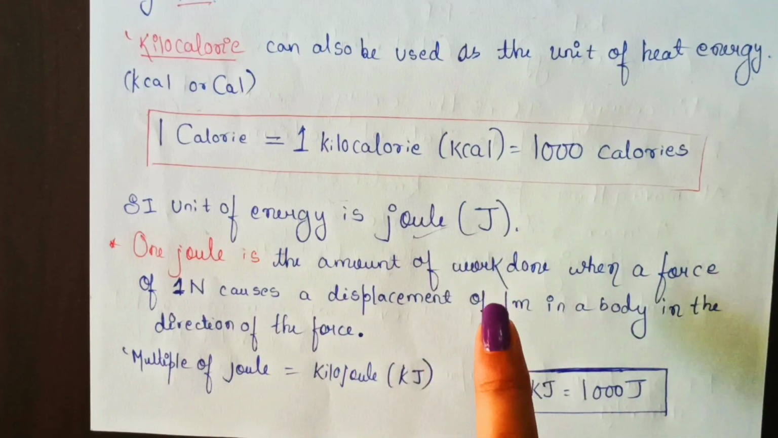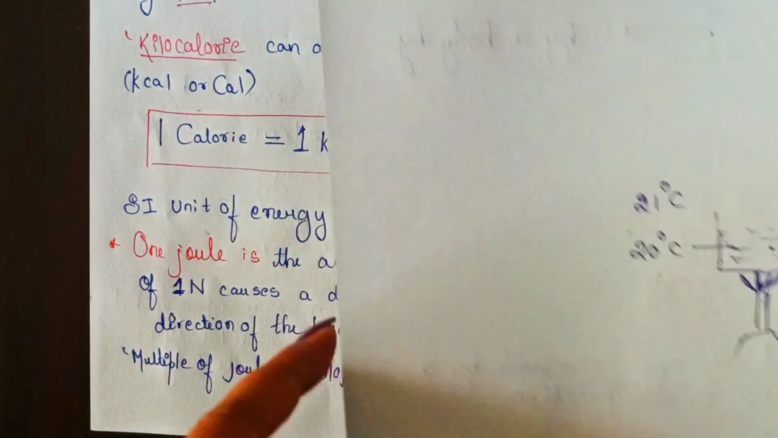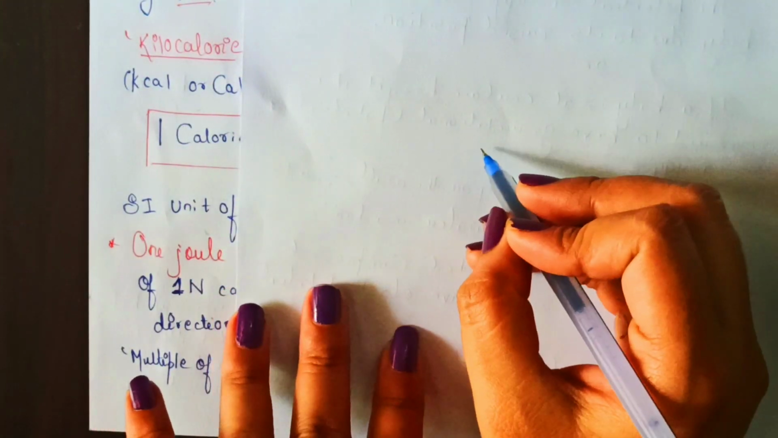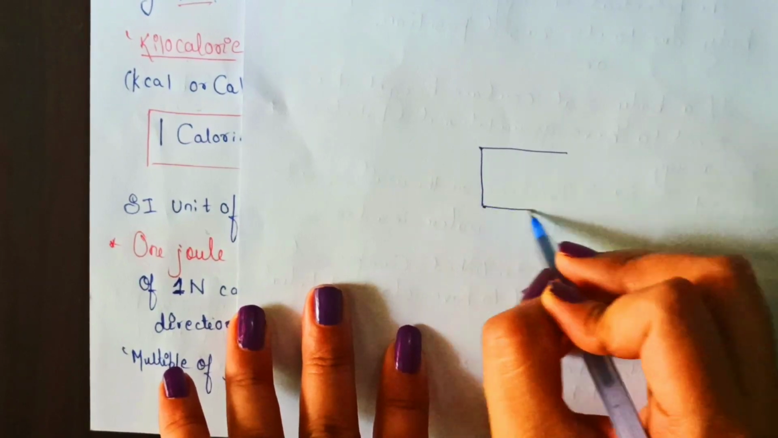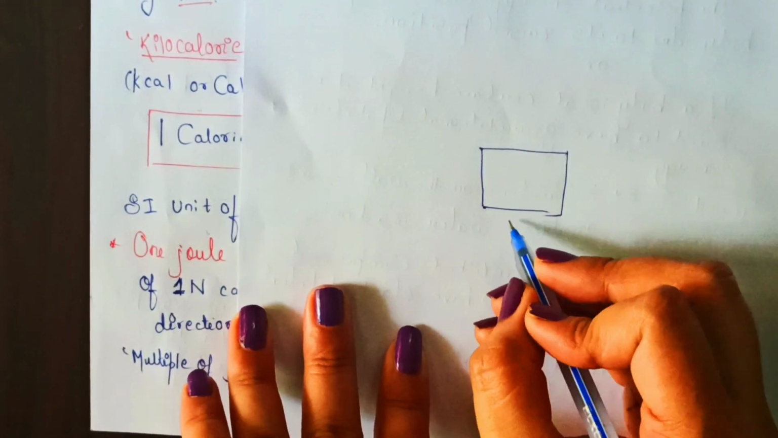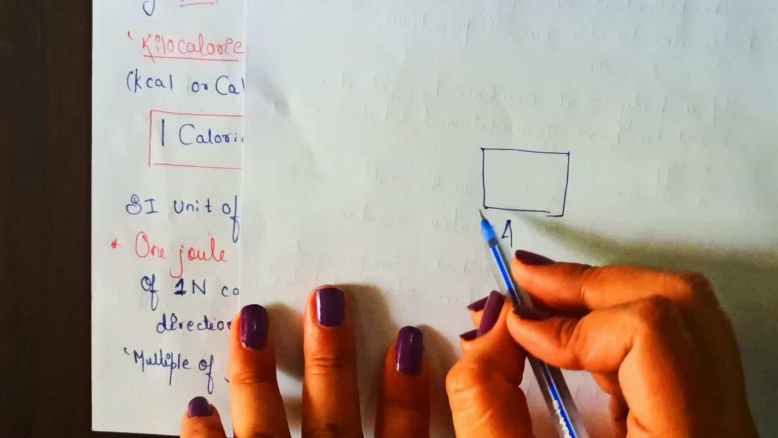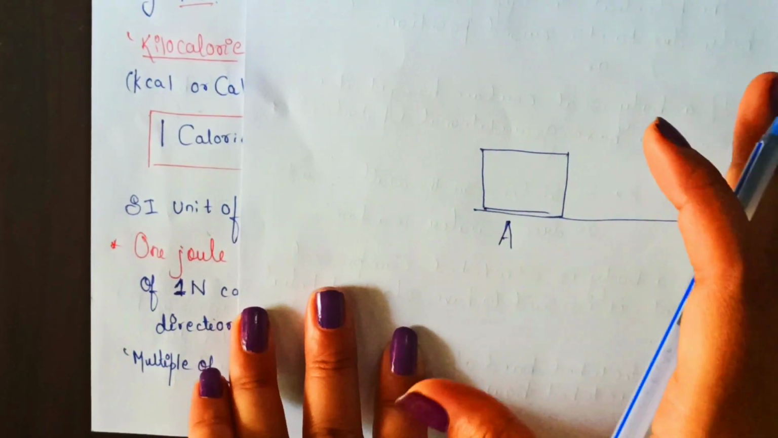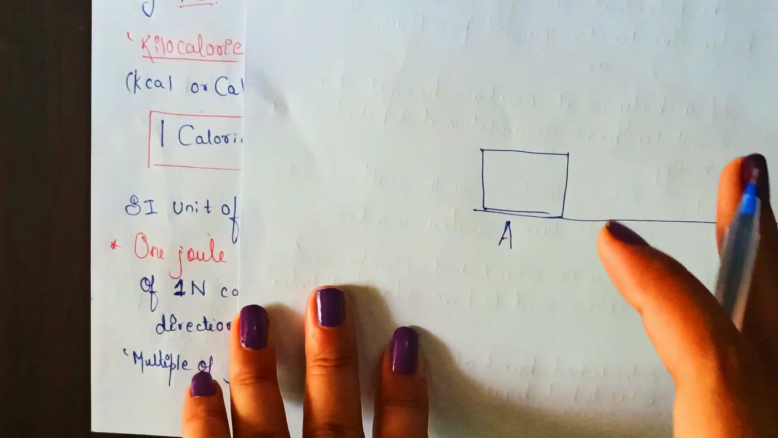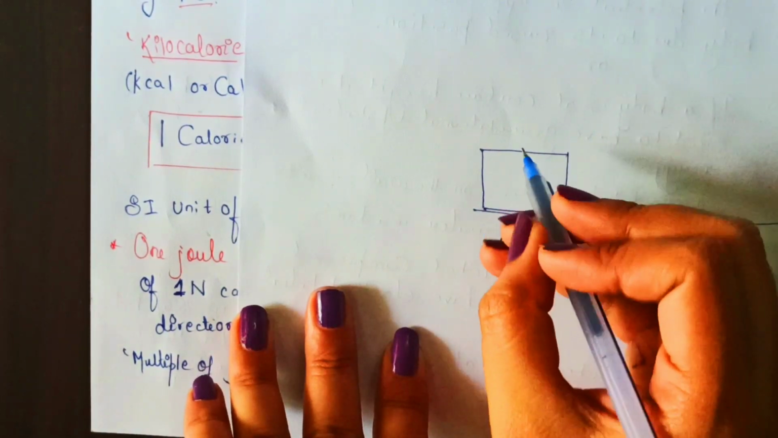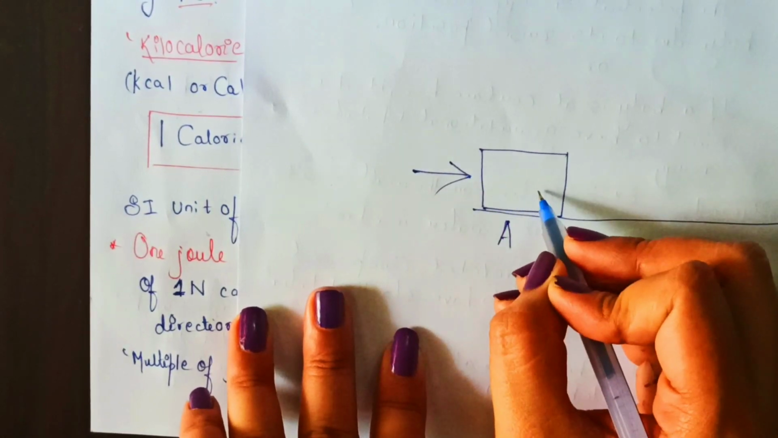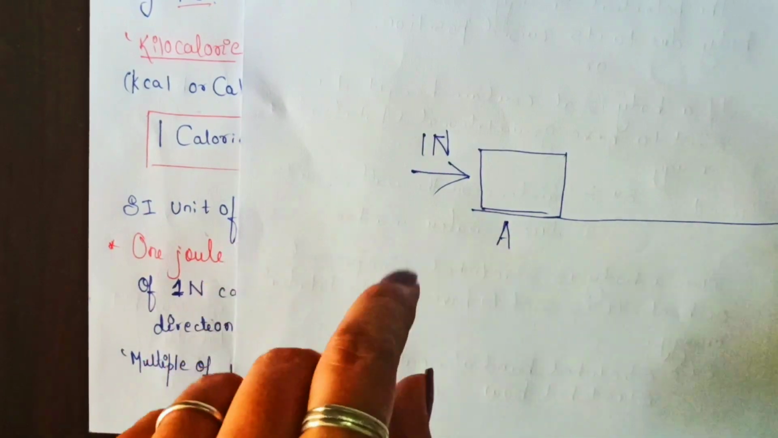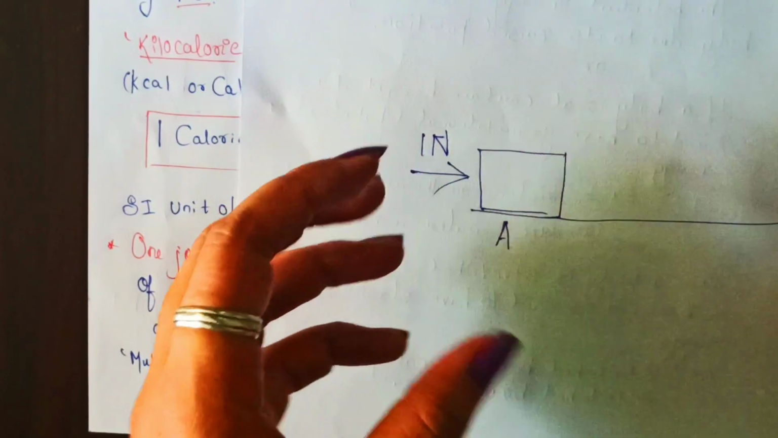Again, we will understand this with one example. Suppose here I have a body. Let it be at the position A. Then what I am doing here now is applying a force of 1 Newton on this body. The magnitude of the force is 1 Newton.